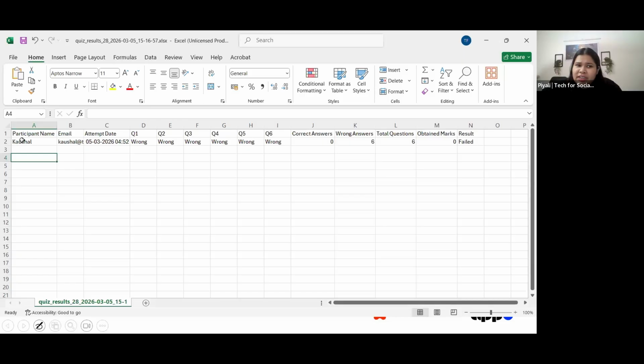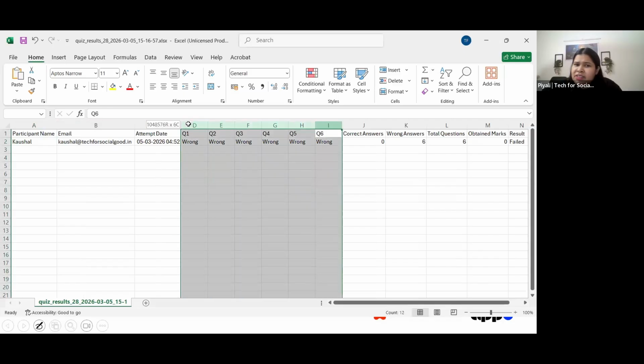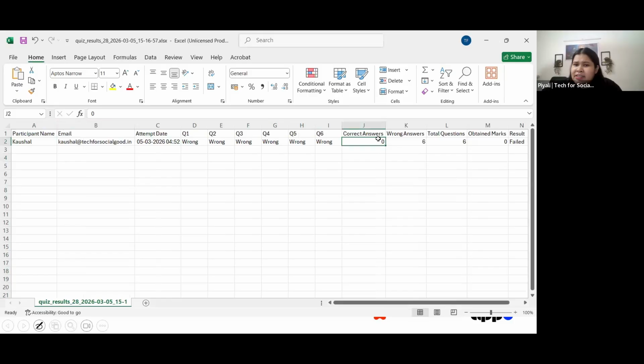So you can see Kaushal has taken this assessment, attempt date, and then question number one was wrong, question two was wrong, question three was wrong, and all of that. So all the six questions were wrong. Correct answers zero, wrong answers six, and total questions six. Marks is zero, and hence he has failed.